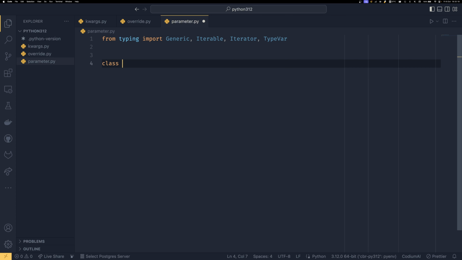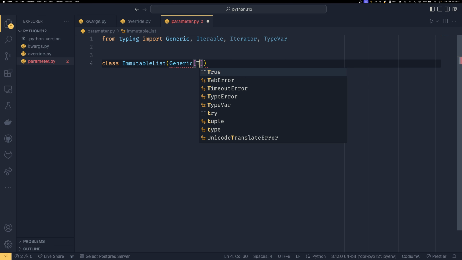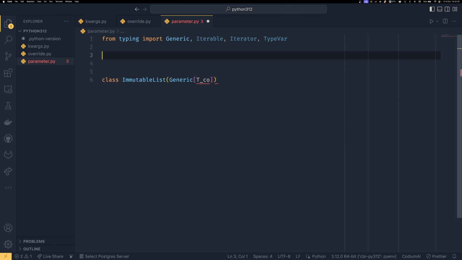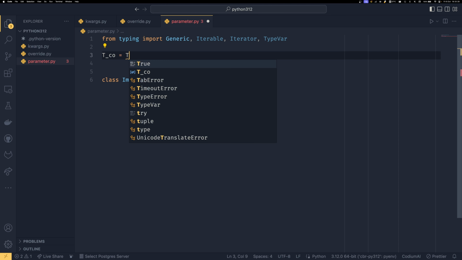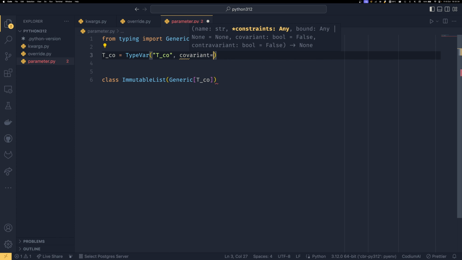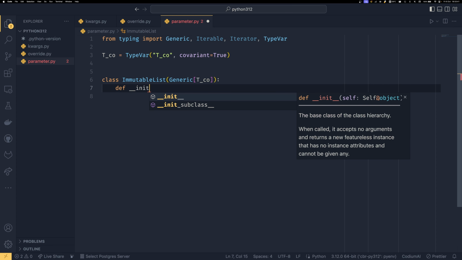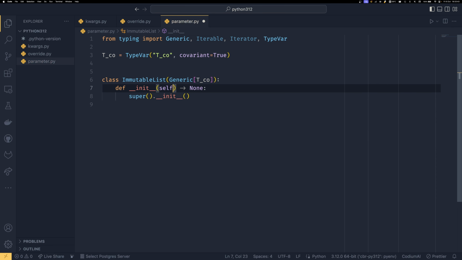And if we were to have a class ImmutableList that inherits from Generic[T_co], and then we define a covariant type by doing this, so we set the name as T_co and covariant equals True. I'll talk about covariance in a second.